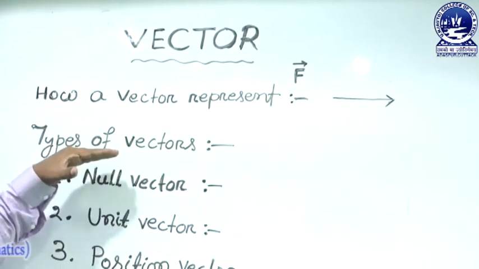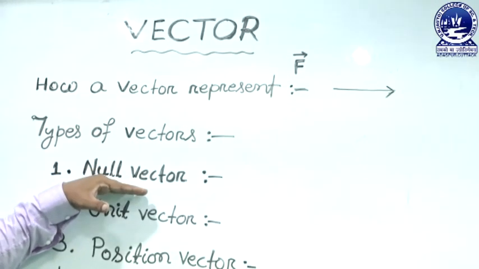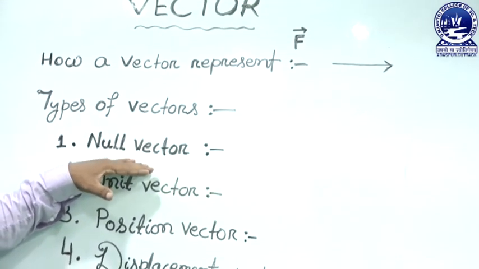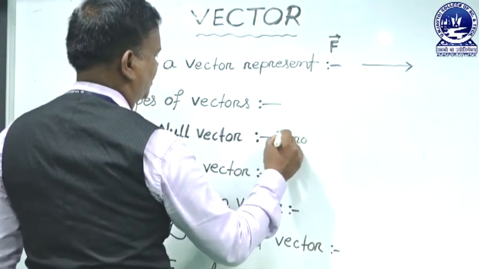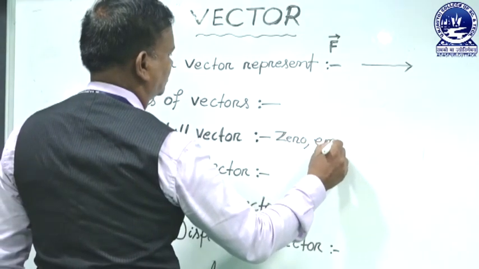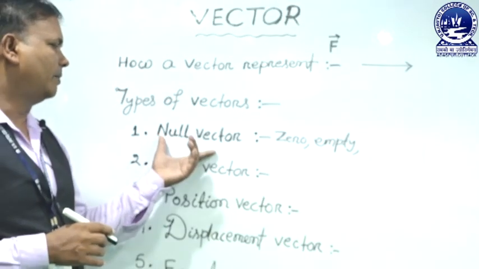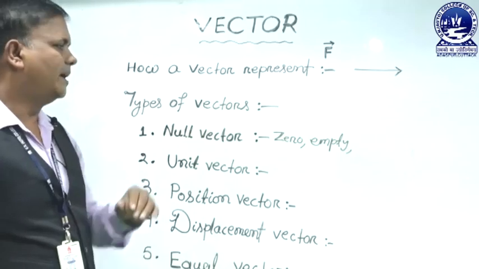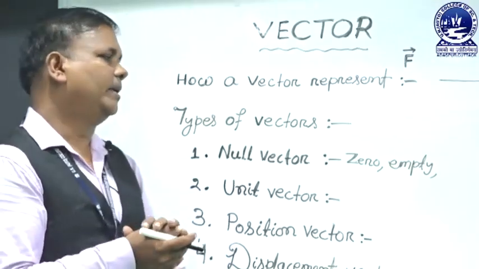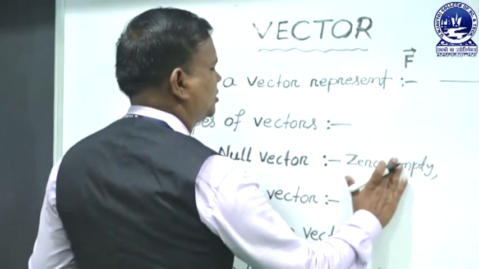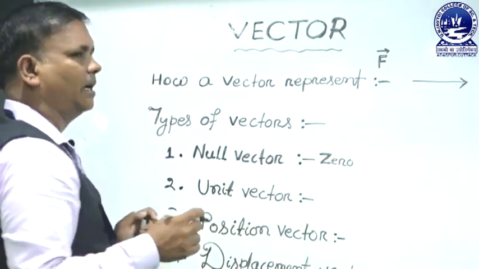Next we discuss types of vectors. There are so many types of vectors. First of all, we discuss the null vector. Another name for the null vector is zero vector, empty vector, or vanishing vector. So many names are there for the null vector. What is a null vector? First of all, it is a vector. A null vector is a vector having zero magnitude. So, the magnitude of a null vector is 0. That means the length is 0.